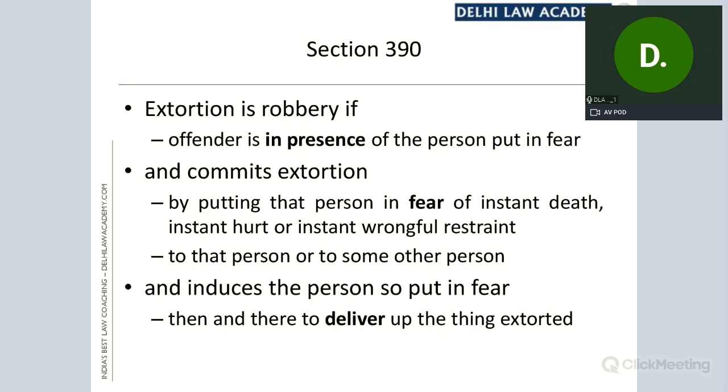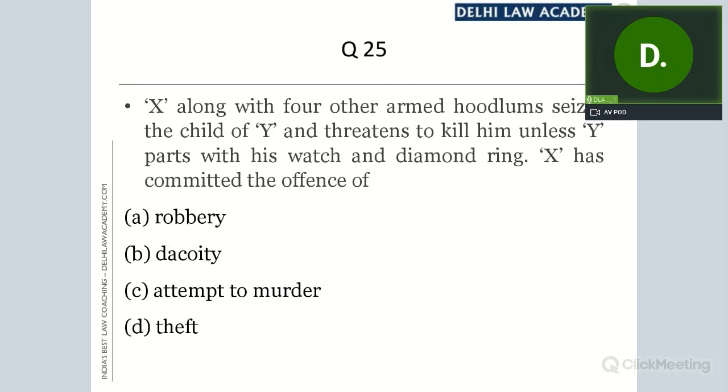390 says an extortion is robbery if the offender is in the presence of the person put in fear. Who is the person put in fear? The father, and the offender is in his presence. So yes, that part is met. The offender commits extortion by putting that person in fear of instant death, instant hurt or instant wrongful restraint to that person or to some other person, and induces the person so put in fear then and there to deliver up the thing extorted. So 390 is applicable. The offender is in the presence of the person who has been put to fear.